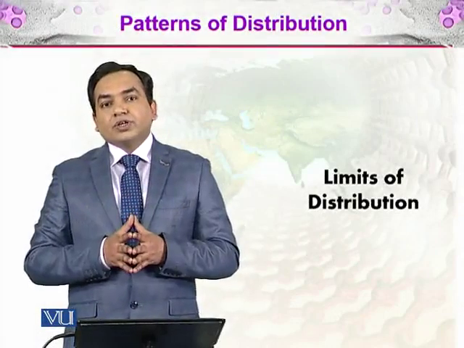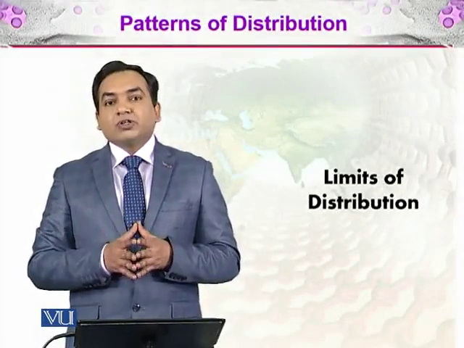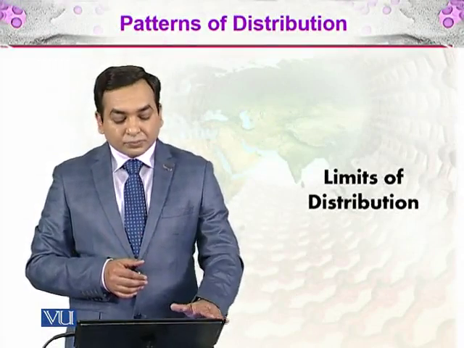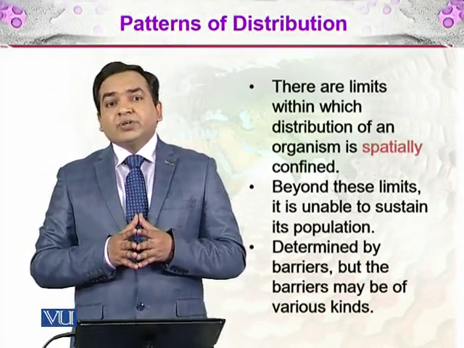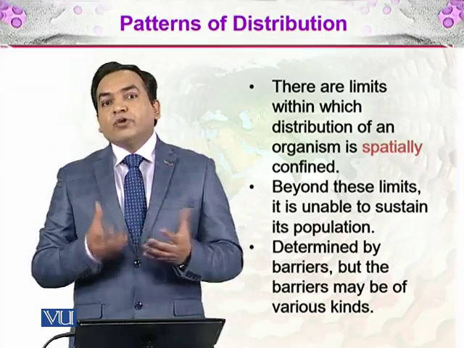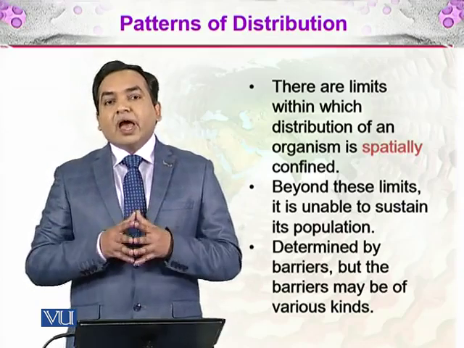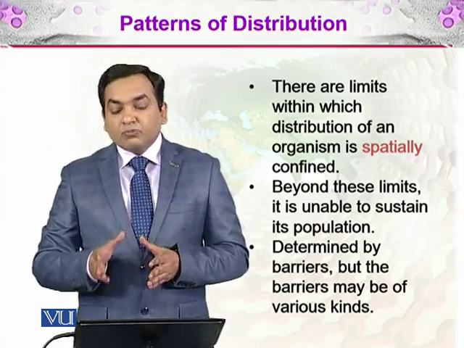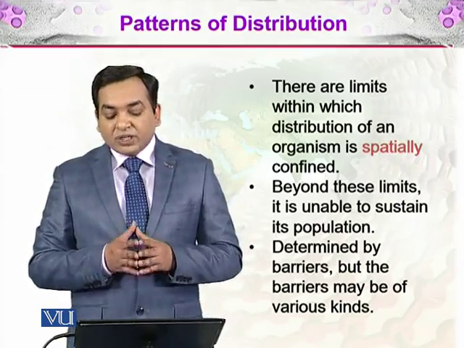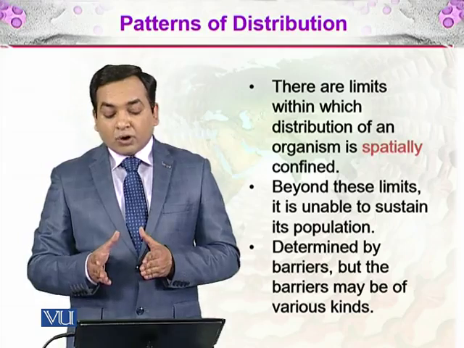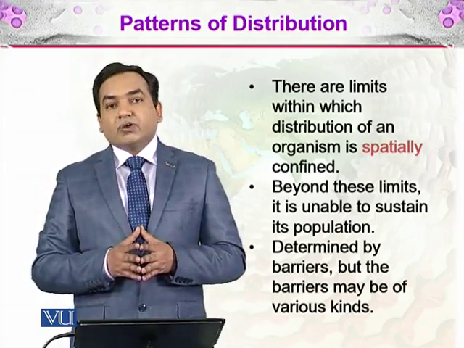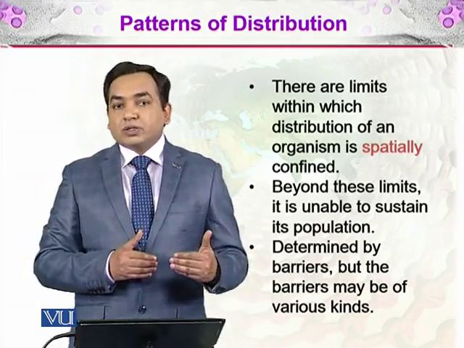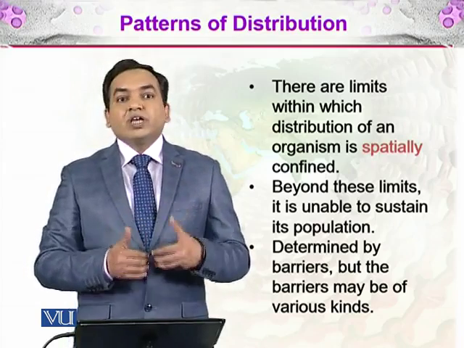In the patterns of distribution, we will be discussing the limits of distribution. An organism cannot live in every place on the earth. They have certain habitats and they cling to that habitat. Why? Because there are limits within which the distribution of an organism is spatially confined, spatially related to the space.